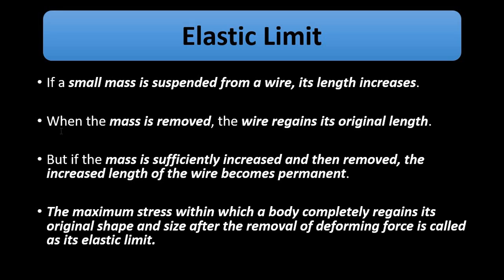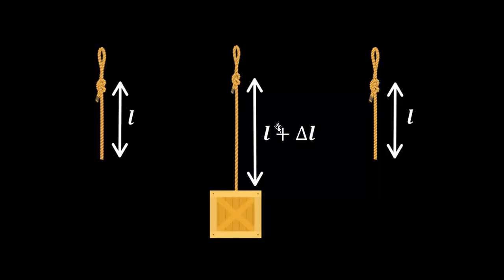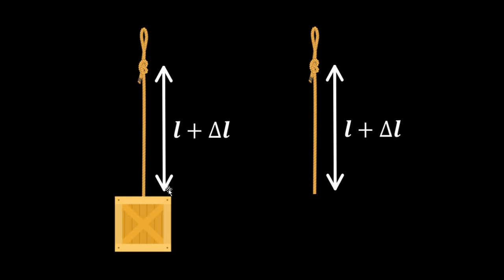So this can be explained in another way also, by a string of a certain length with which a weight or a box, a mass, is attached. Gradually the weight of the box is increased and the deformation is noted. In the first case, the string returned back to its original length after the box is removed, whereas in the second case, when the mass or weight is increased, the deformation becomes permanent.